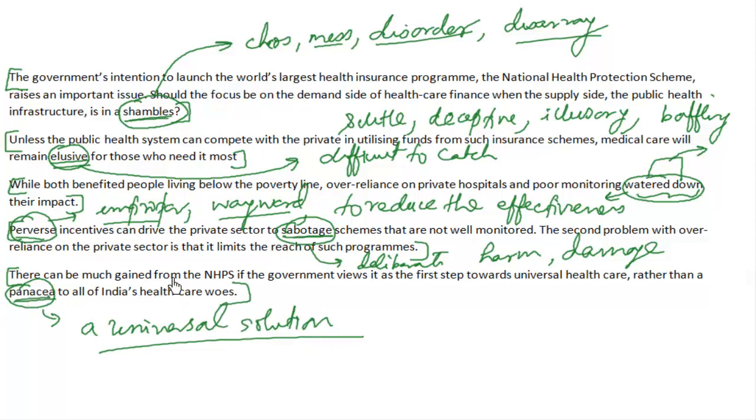So how many meanings we have learned today? One, two, three, four, five words. At the same time, we have got the different synonyms as well, right? Chaos, mess, disarray, illusory, baffling. So we have almost learned 15 words from this short video.